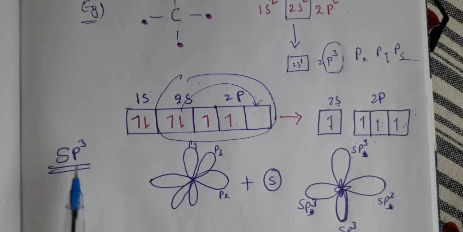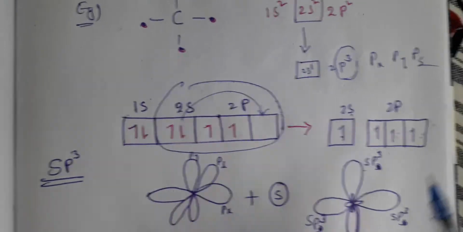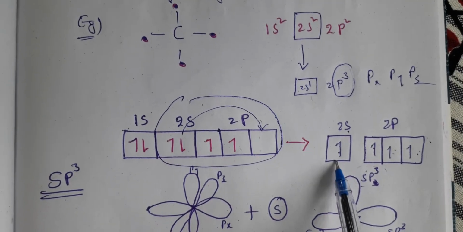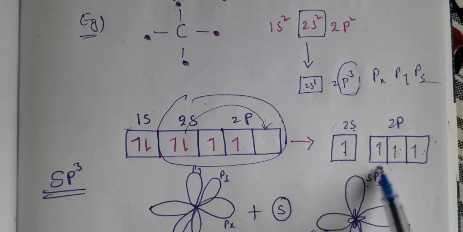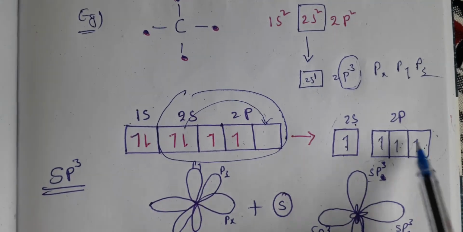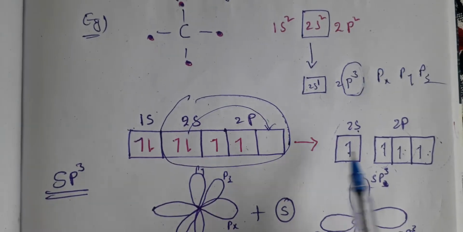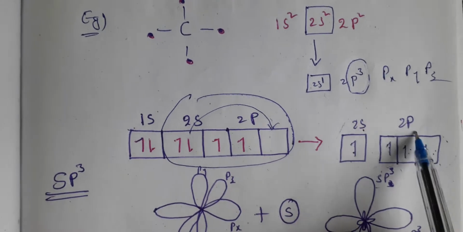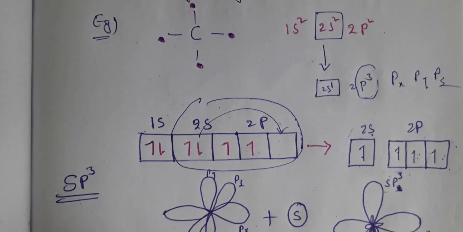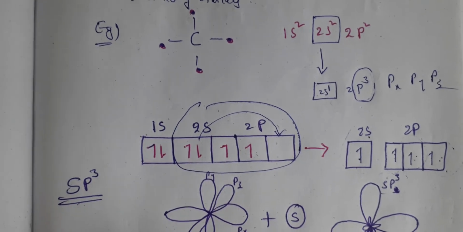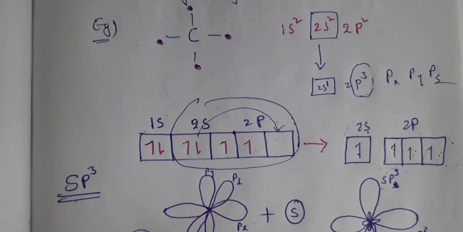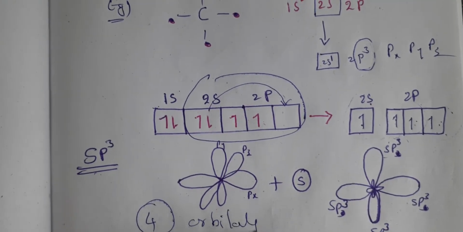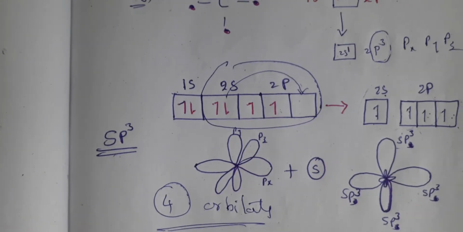So what is happening? How many orbitals are formed? As we defined before, however many orbitals merge or hybridize together, those many orbitals will be there even after that. That means 1 s and 3 p together, there should be 4. So in sp3 hybridization, you have 4 orbitals again.